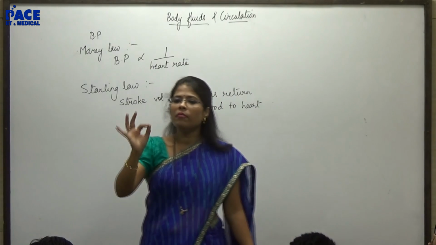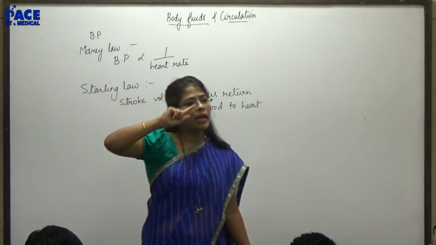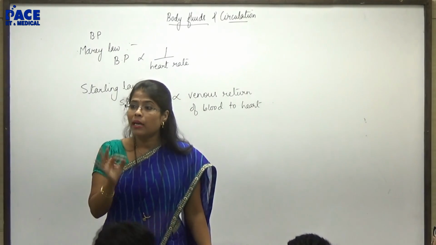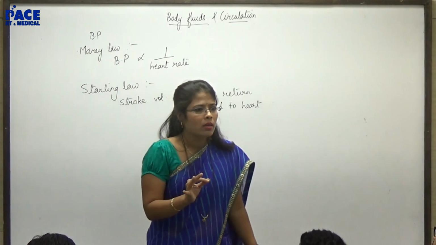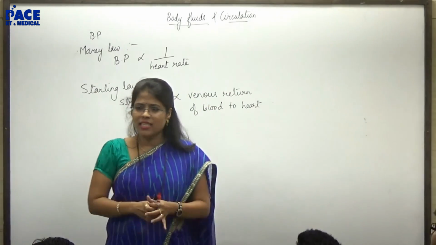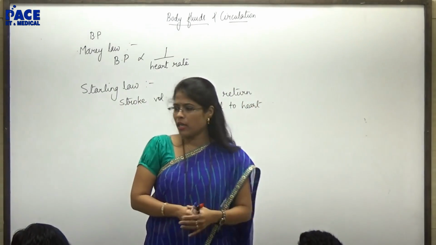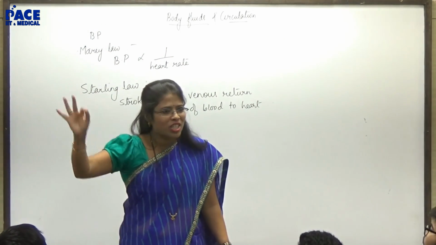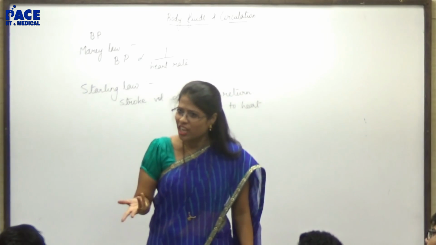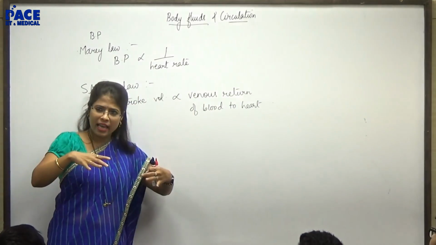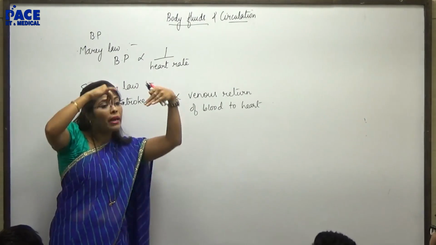When I use the term venous, though it indicates that the majority of the time it is deoxygenated, the literal meaning of venous is blood which is carried by veins. So can I say blood coming to right auricle or blood coming to left auricle is venous? Though one is oxygenated and another is deoxygenated. Are you getting it? So कितना blood अंदर आ रहा है, that will decide कितना blood बाहर जाएगा.